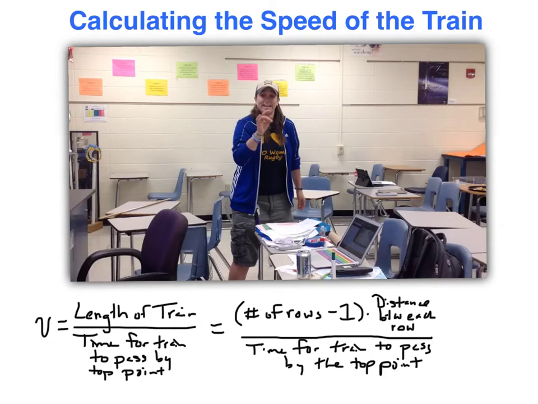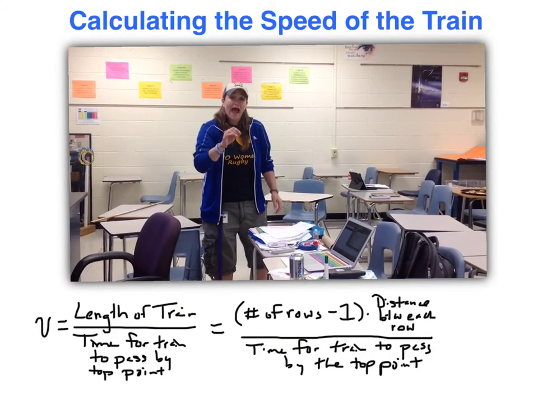Going through this process again, this is our equation: the length of the train over the time it takes for that train to pass by that top point. We found the length, and now we want to find the time it takes for the train to pass that point. So here's a video to help define that value and how we can figure it out.